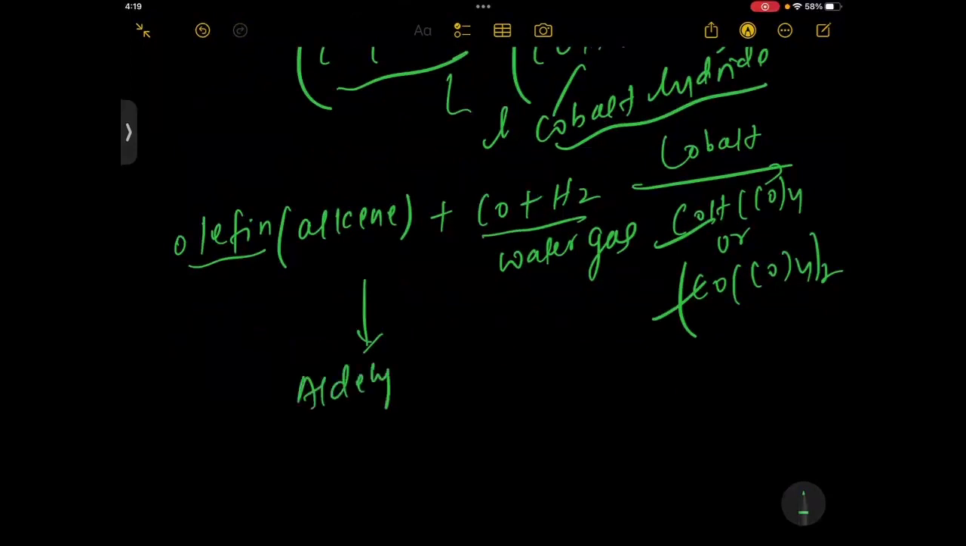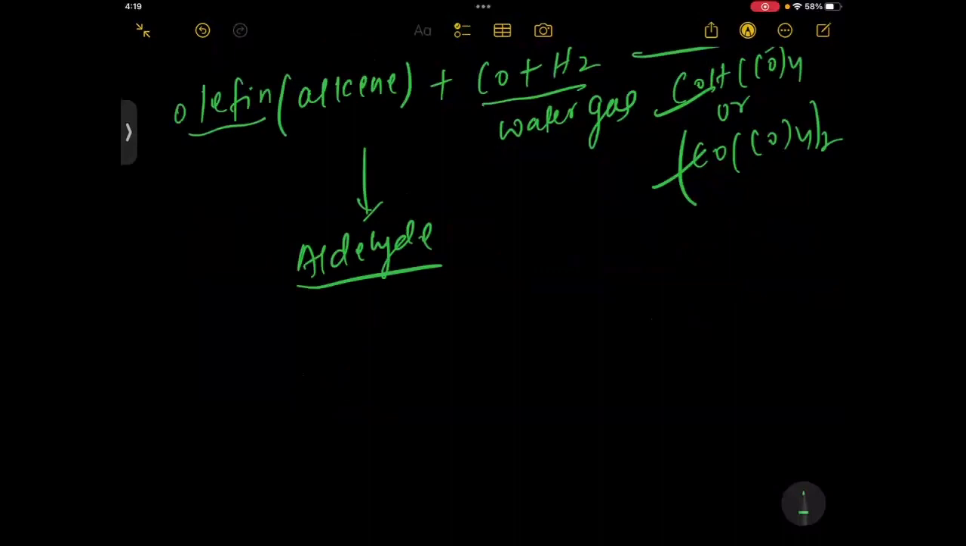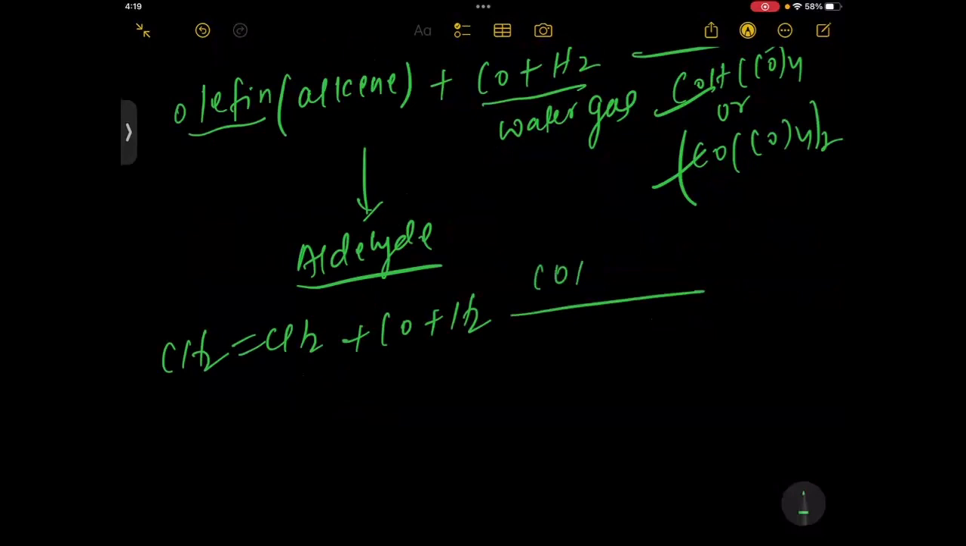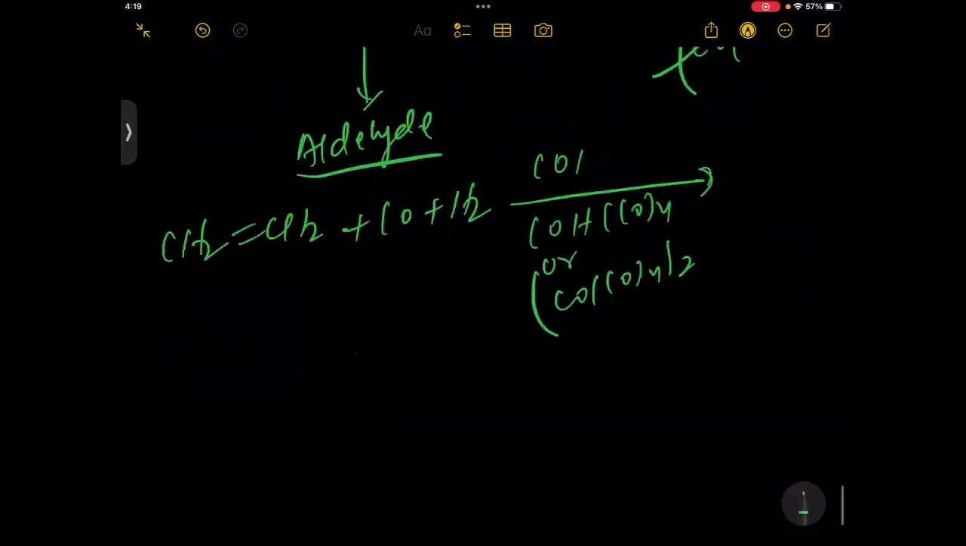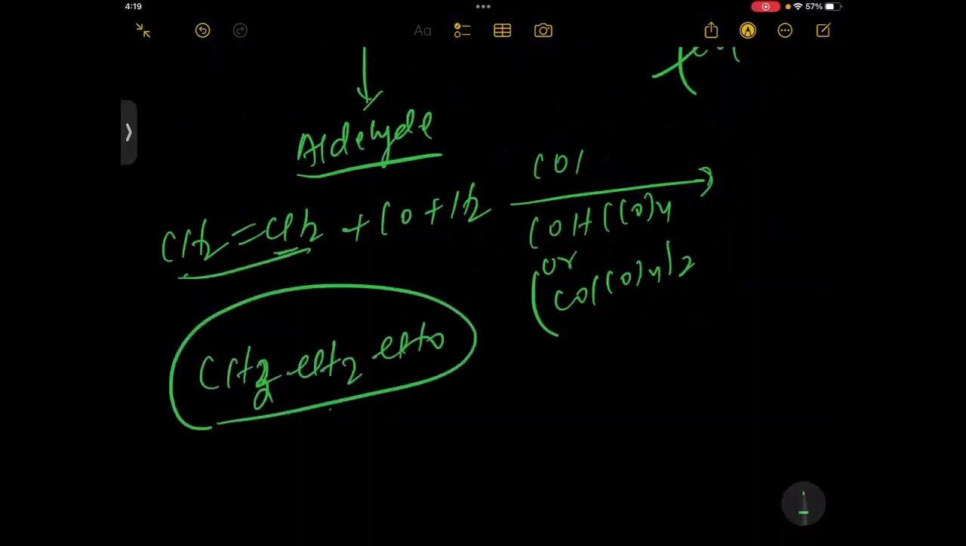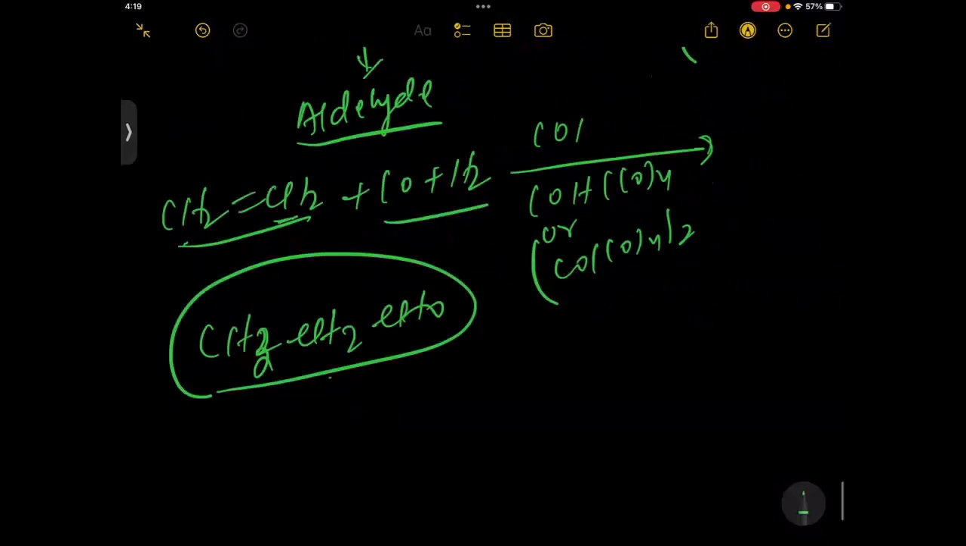Now we understand with 2 examples. First, I write here one example: CH2 double bond CH2, and you have taken CO plus H2. Then the cobalt catalyst, HCo(CO)4 or Co2(CO)8, you have taken. Then what happens, students? It will form CH3CH2CHO. You will get CH3CH2CHO.